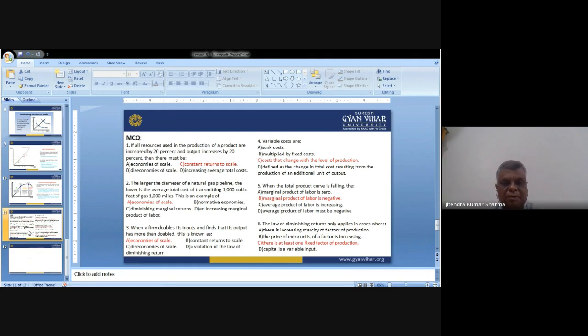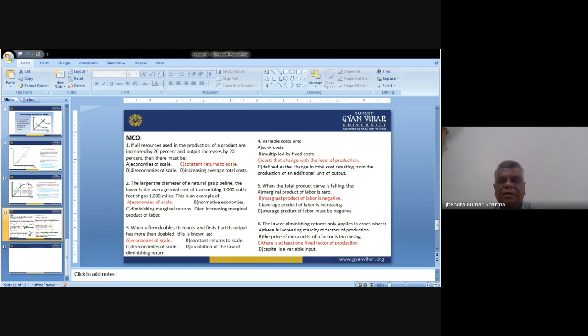When a firm doubles its input and finds its output has more than doubled. Now you see that when the firm doubled its input and found that its output has more than doubled, this is economies of scale. It means we are in an increasing trend.